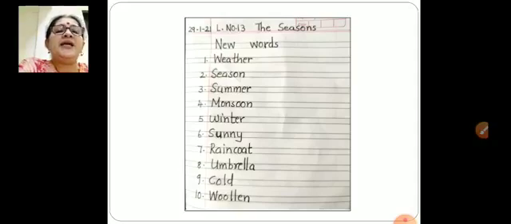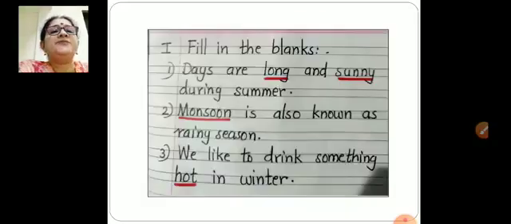Number 9, cold. C-O-L-D, cold. Number 10, woolen. W-O-O-L-L-E-N, woolen. These are the 10 words. Write in your notebook and learn. Now, let us start the next one.